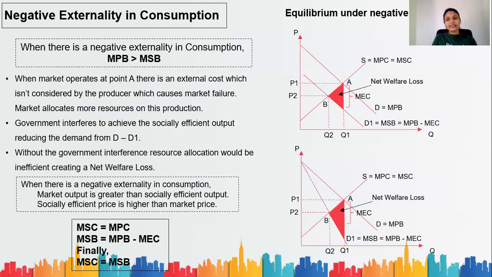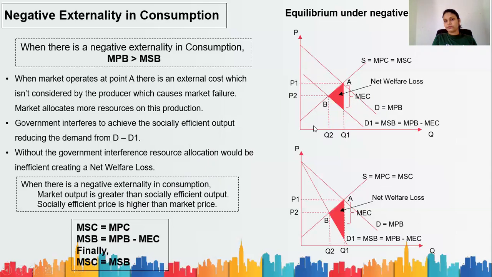That means the society is over consuming the good, paying an extra price. There is a net welfare loss. When there is a negative externality in consumption, market output is greater than socially efficient output, and socially efficient price is less than the market price.